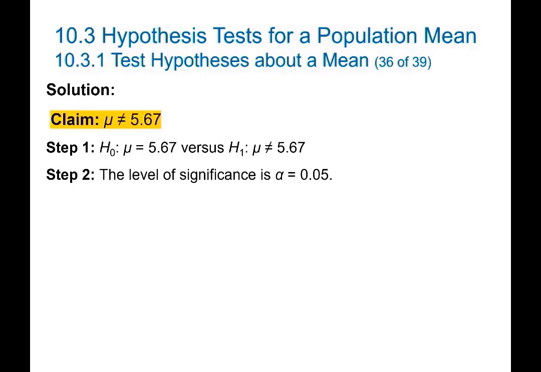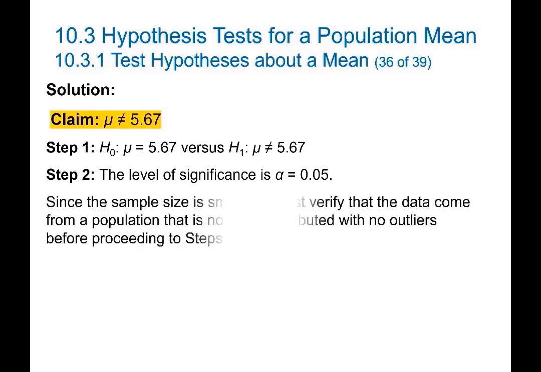Also, in this step, we need to verify assumptions. What is the condition for the mathematical model that we use when we have a small sample? It will be the t distribution. And in order to use the t distribution, we need to verify that my sample comes from a population that is normally distributed. There is no outlier. We need to verify that.